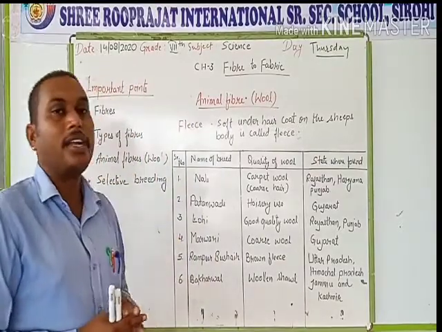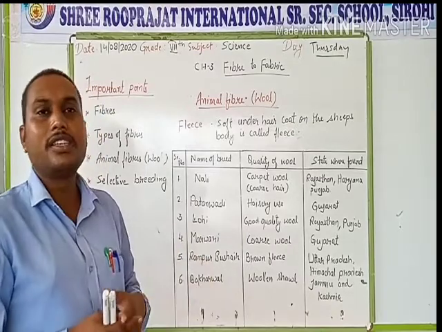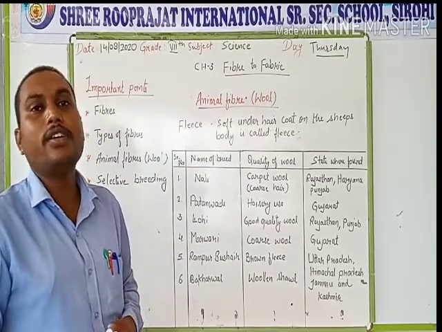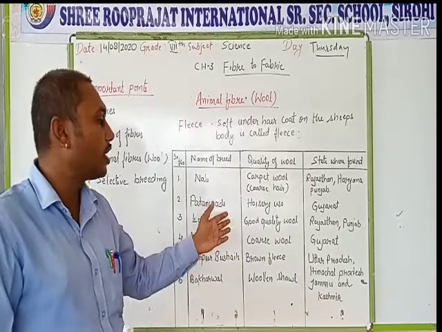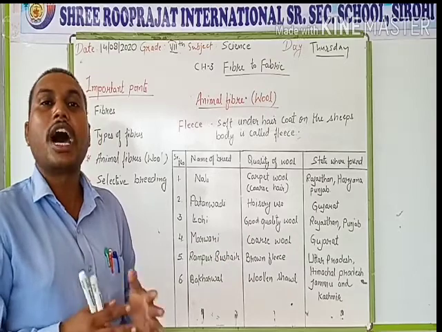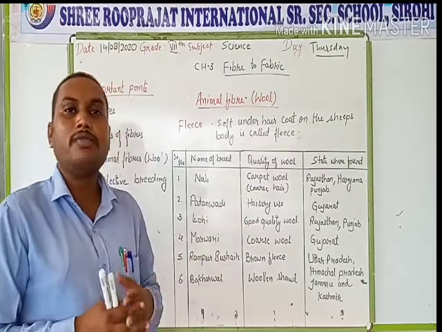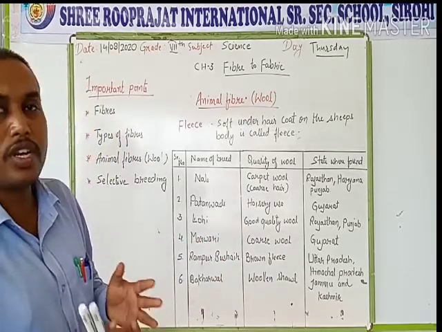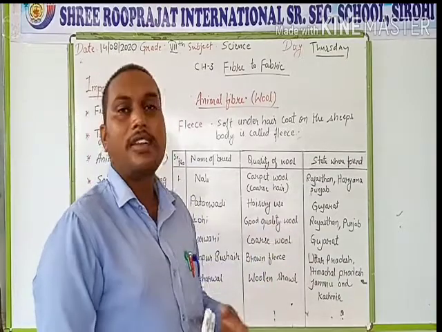Next, the second breed of sheep is Patanwadi. Patanwadi is the sheep which gives a good quality of wool, and so this wool is used for making hosiery use. Hosiery use means household materials or items. So the Patanwadi wool is very soft and used for making hosiery wool. It is found in the Gujarat region.